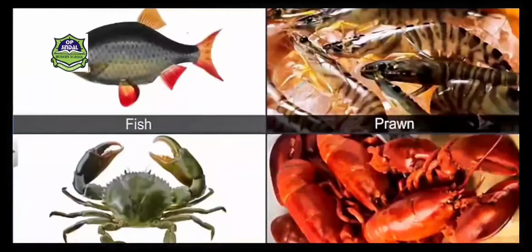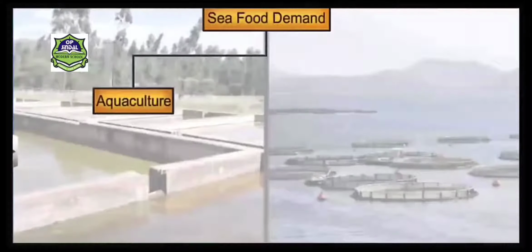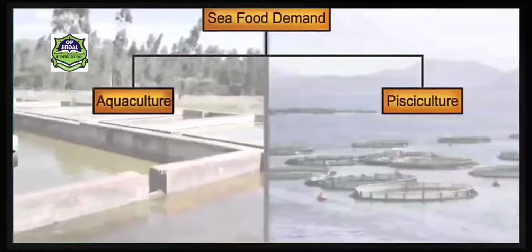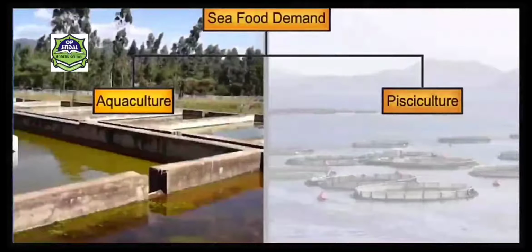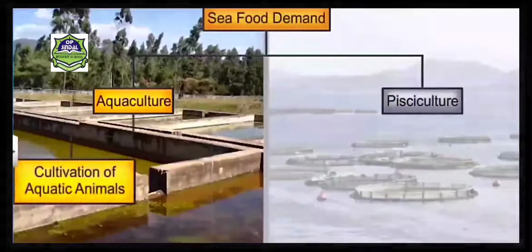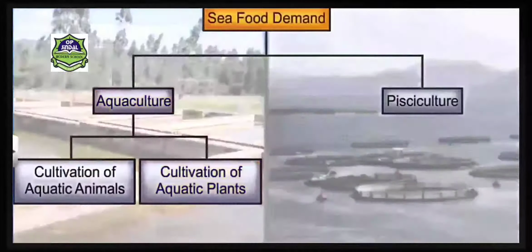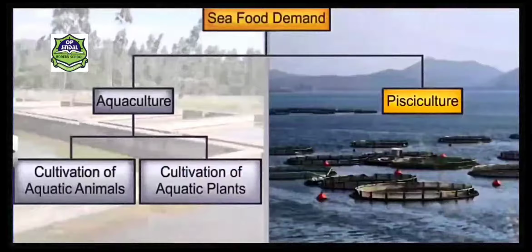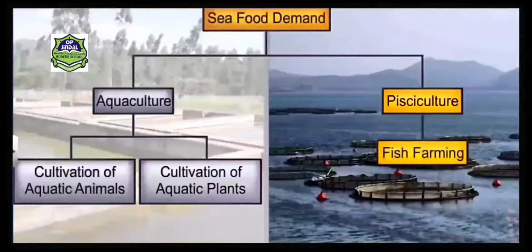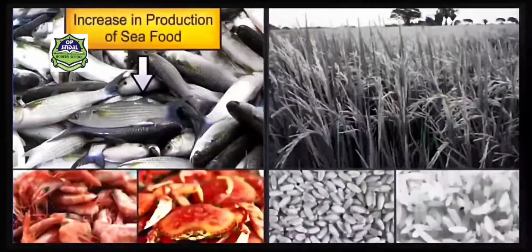This complete pisciculture can be divided into aquaculture and pisciculture. Aquaculture is culturing of plants as well as other types of products from the water bodies. It may be animals or aquatic plants. Pisciculture is totally focused on fish farming. So this will give a better earning income for the farmers.